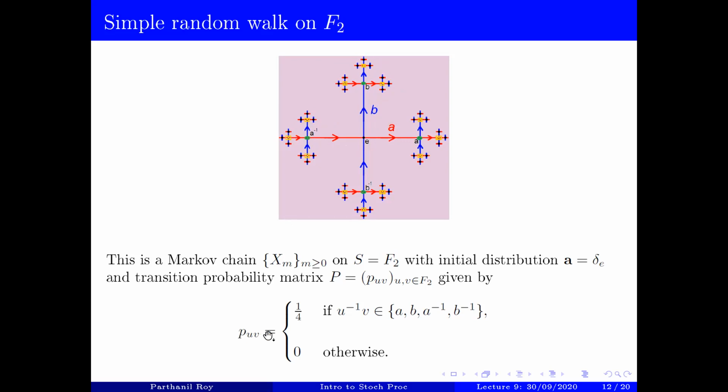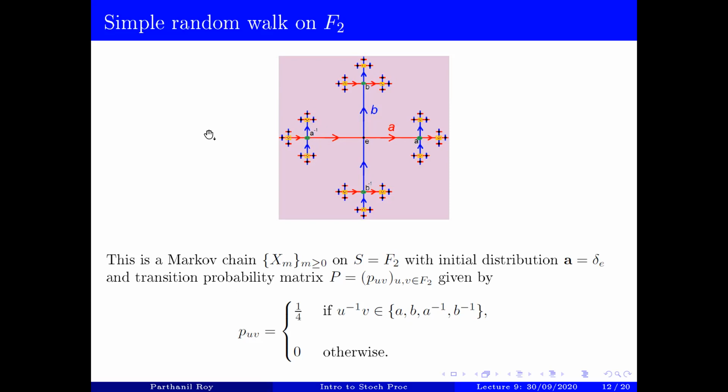So P_uv would be 1/4 whenever u and v are neighbors in the Cayley graph, which essentially means whenever u inverse v is one of the standard generators. So whenever u inverse v is either a, or b, or a inverse, or b inverse. From u, essentially, you can only go to either ua, or ub, or ua inverse, or ub inverse. That's what this means, with probability 1/4 each. And of course, no other movement is possible.